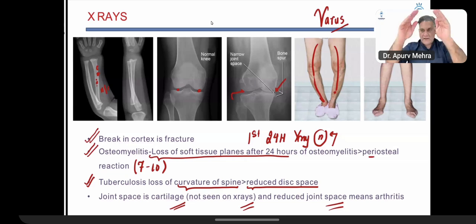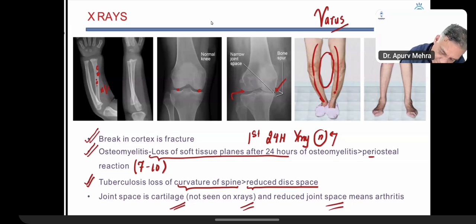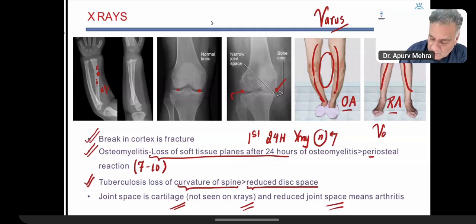All right. So in varus, when both the knees turn into varus, between them we can write O, called osteoarthritis. When we write R between them, it's called rheumatoid arthritis. So arthritis: RA will have valgus, OA will have varus. All right, OA will have varus, RA will have valgus. This is extremely important. Are we good? This is an important slide. Are we good?